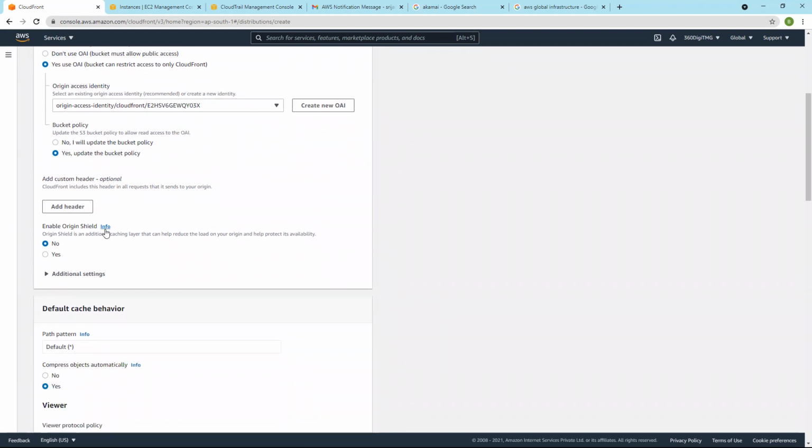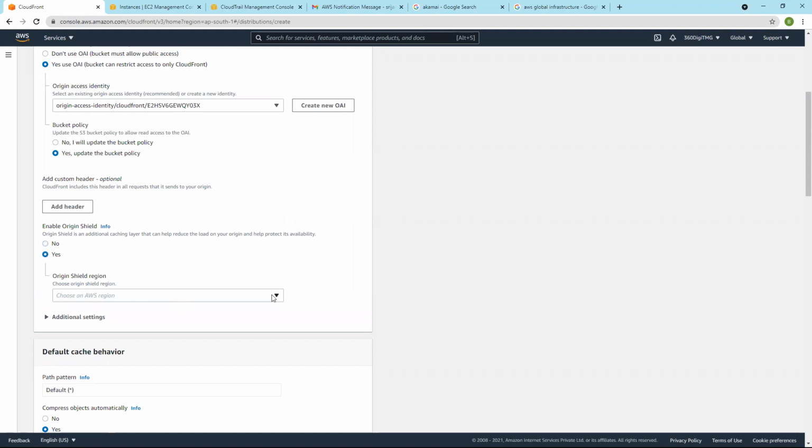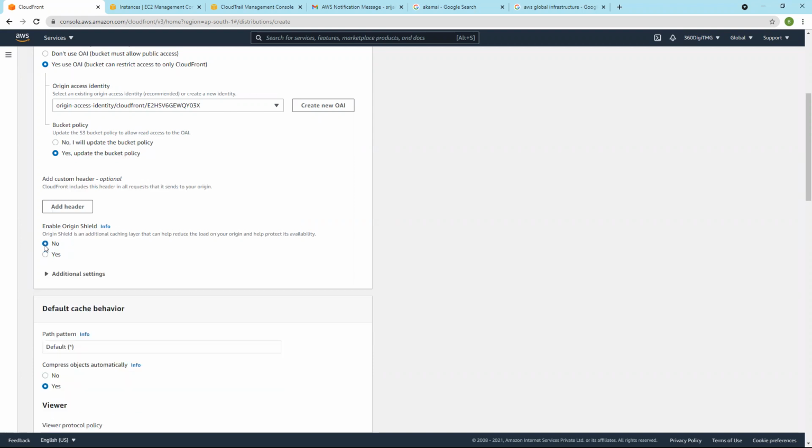And enable Origin Shield. So what is this Origin Shield? Enabling this means to protect CDNs or to make CDNs highly available to improve the network performance. If you opt for yes, it will ask for the origin shield region, etc. Let's say no. You want to ensure that the user request hits the CDN cache, the content delivery network.